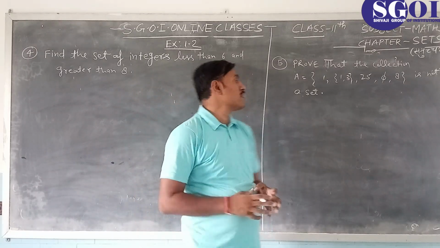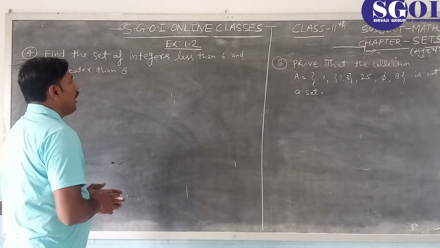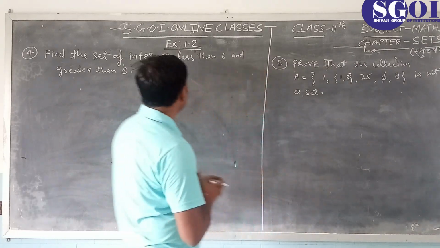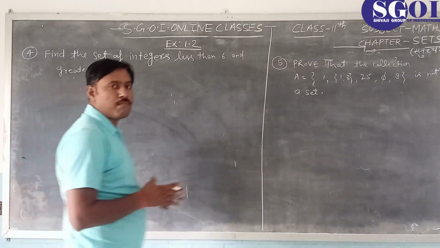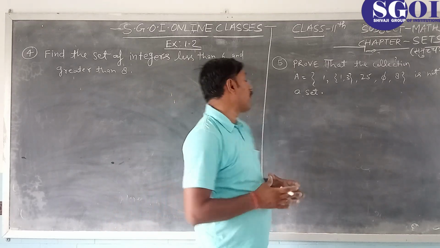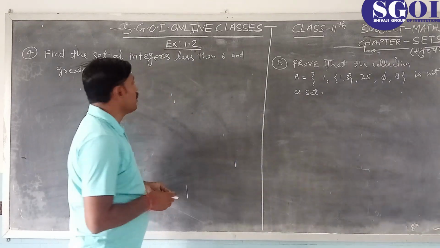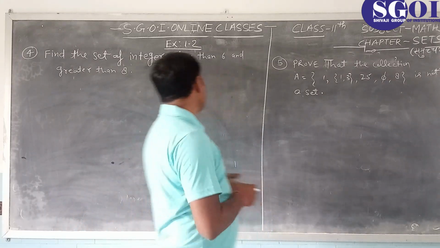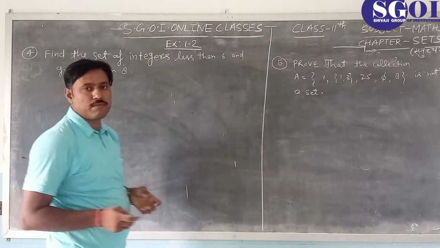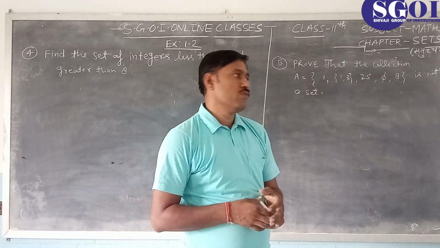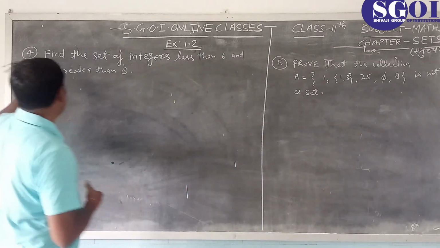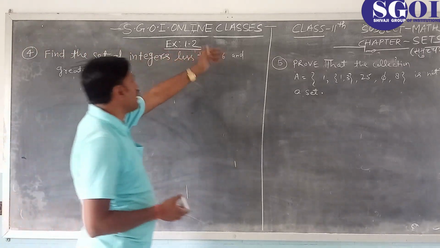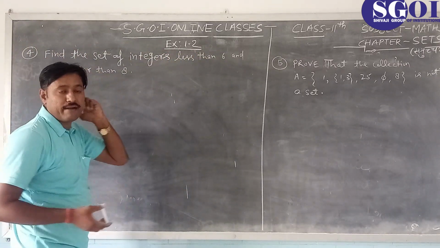We are in chapter 6, and in the previous video I told and solved exercise number 1.1. Now today I am going to discuss the remaining problems of exercise number 1.2. So the fourth problem of the exercise is: find the set of integers less than 6 and greater than 8.